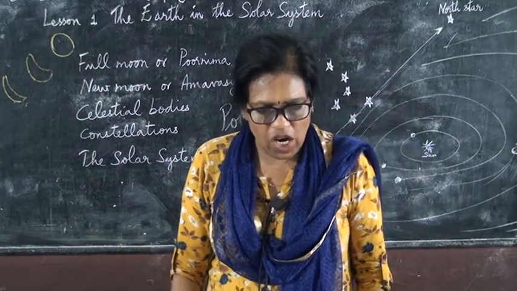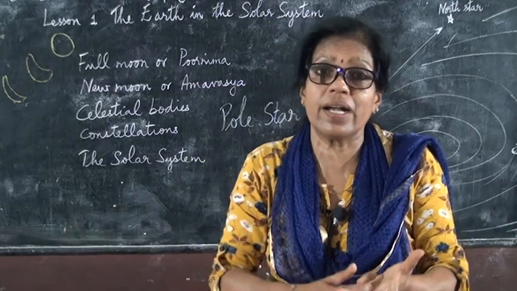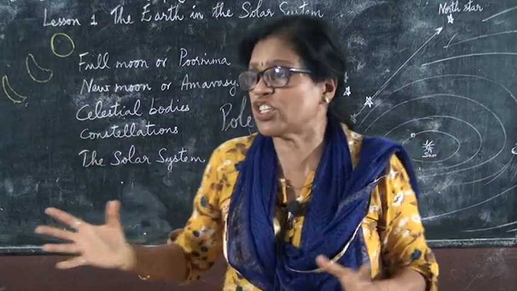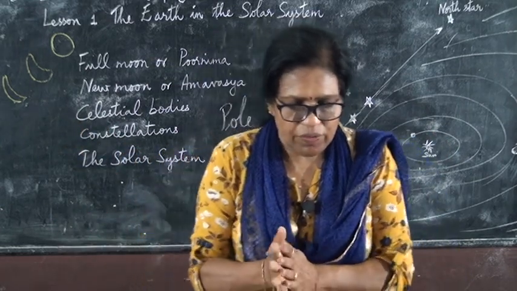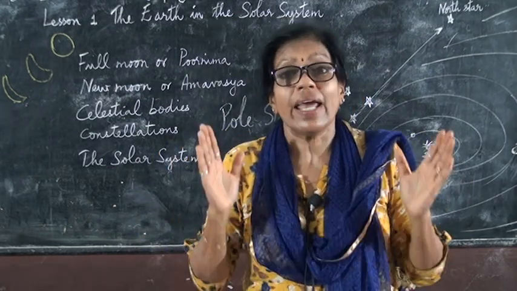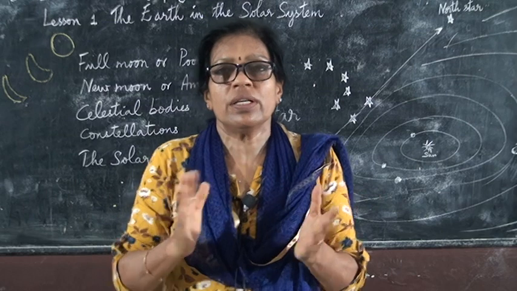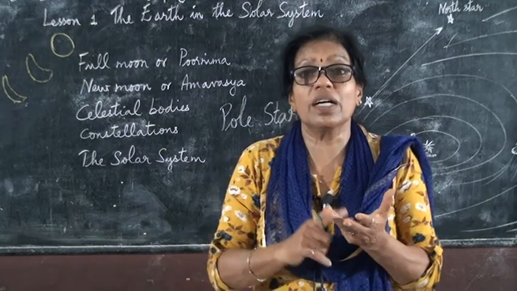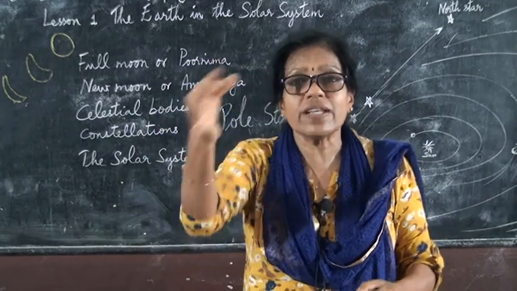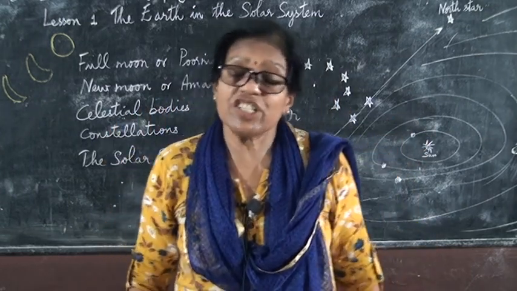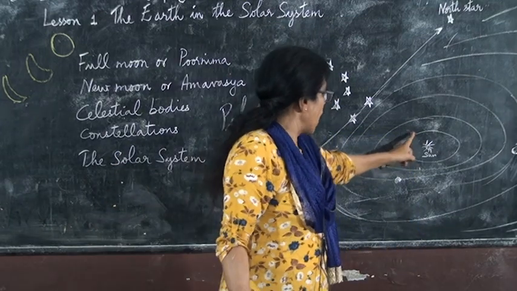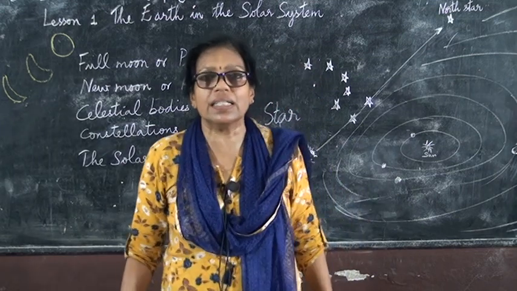Now, you all know celestial bodies means what? Sun, moon, stars, planets, all these are called celestial bodies. Now we'll learn about the planets. You all know there are 8 planets. Mercury, Venus, Earth, Mars, Jupiter, Saturn, Uranus, Neptune. These are the 8 planets. Our Earth comes 3rd in place.